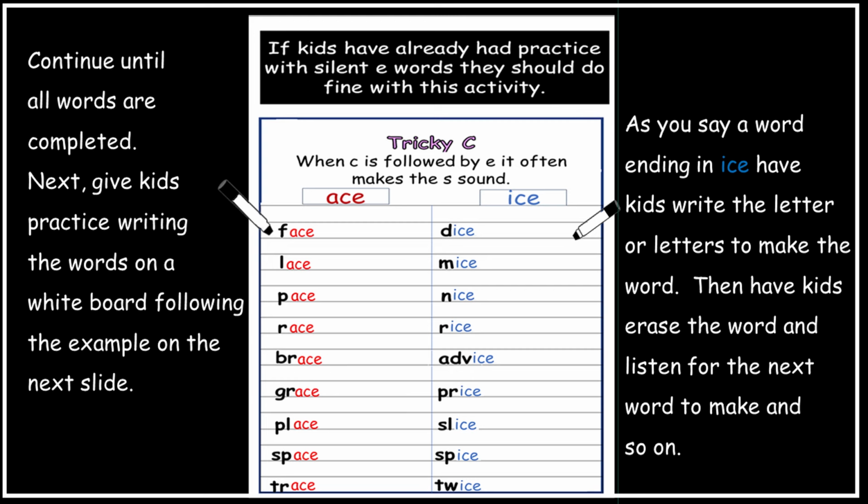Next, give kids practice writing the words on a whiteboard following the example on the next slide. As you say a word ending in ICE, have kids write the letter or letters to make the word. Then have kids erase the word and listen for the next word to make, and so on.